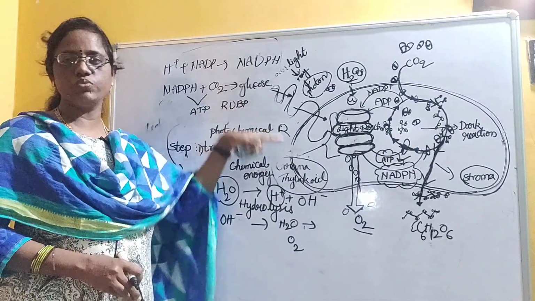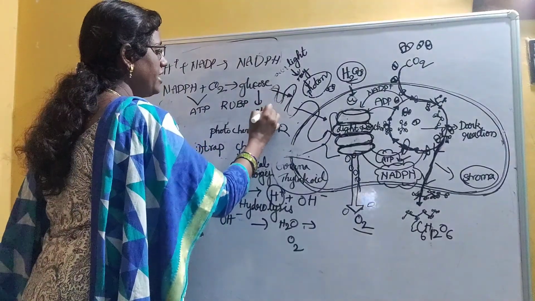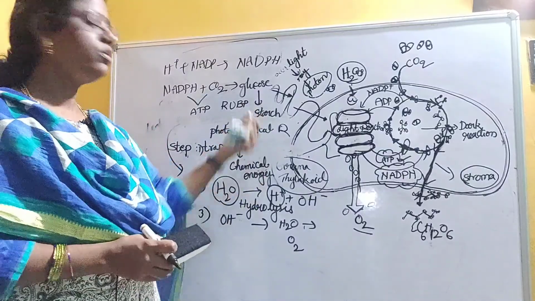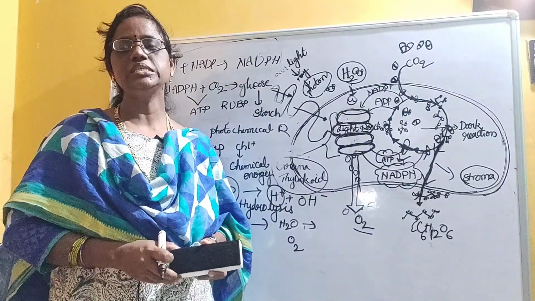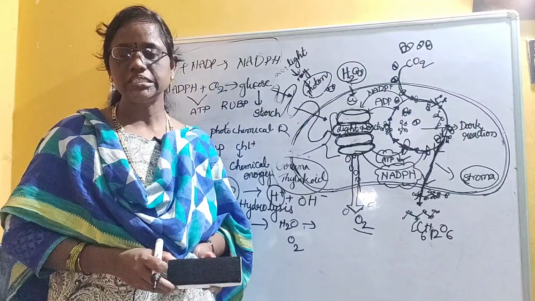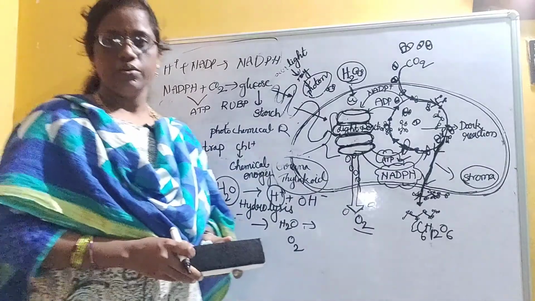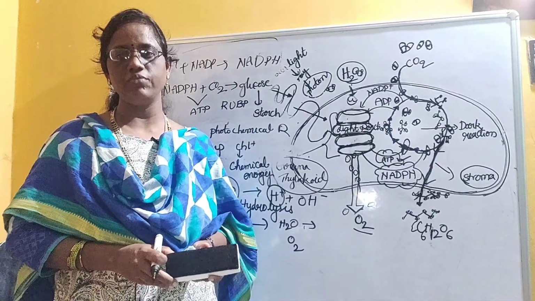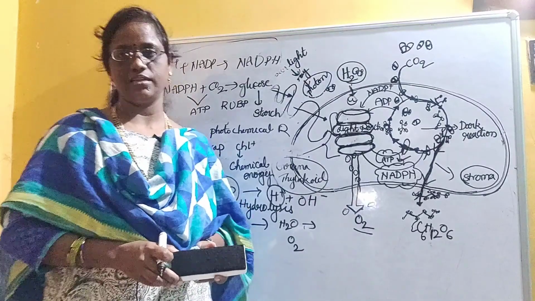Later glucose will be turned into starch and it will be stored in the leaves of the plant. So it is food for all living organisms. That's why photosynthesis is called a universal food provider process, because with the help of photosynthesis only, all living organisms can get food directly or indirectly.